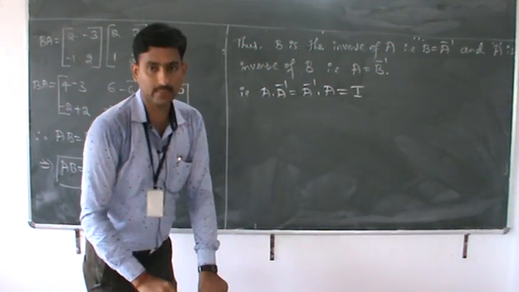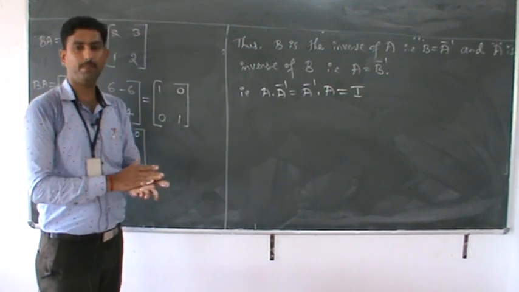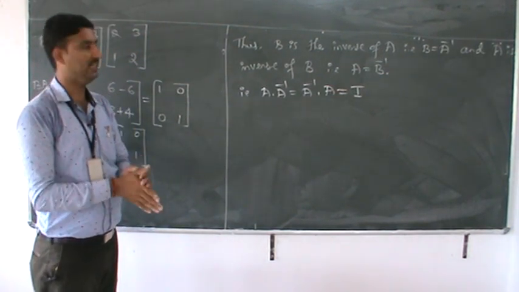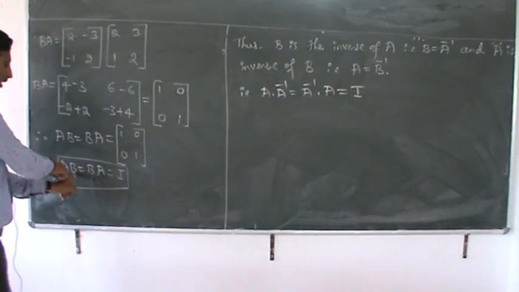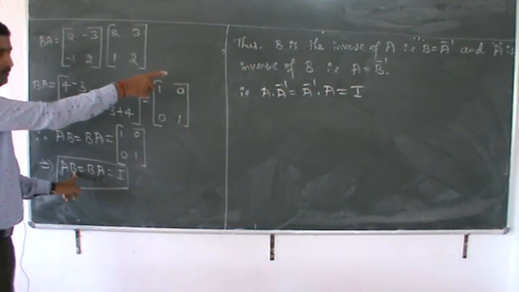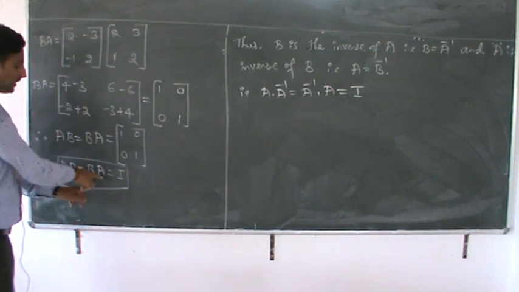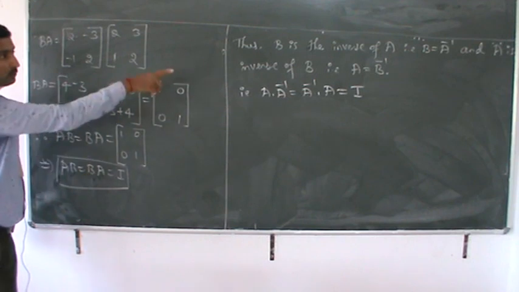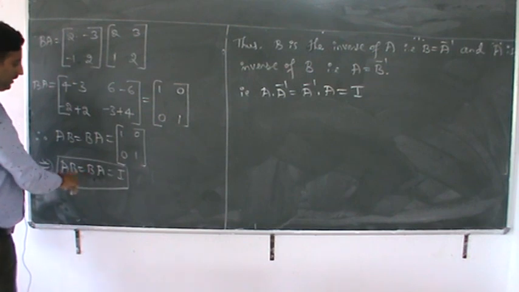Correct? These are the things which come under the definition of invertible matrices. B is the inverse of A. How can you take B? B is equal to A inverse. After that, A is the inverse of B. Just observe, A is the inverse of B, that is A is equal to B inverse.